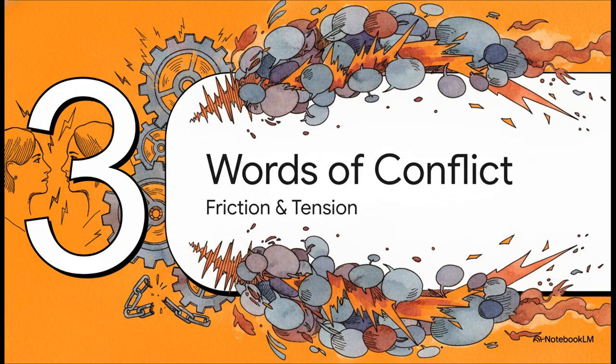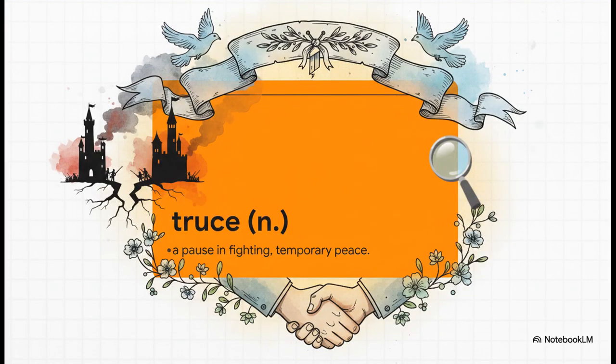Okay, Section 3, Words of Conflict. We are transitioning our narrative away from physical action and into the friction and tension of human interaction. Our key word right here is truce, which is a temporary peace or a pause in fighting.